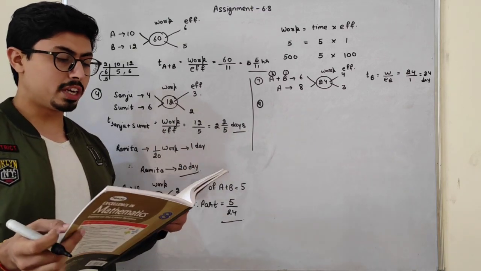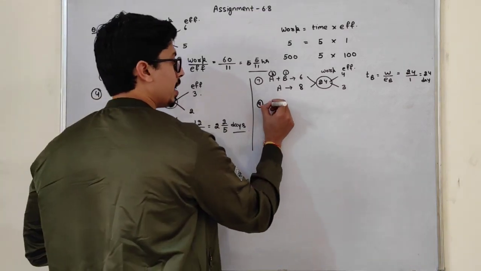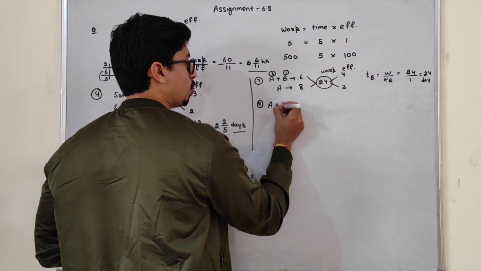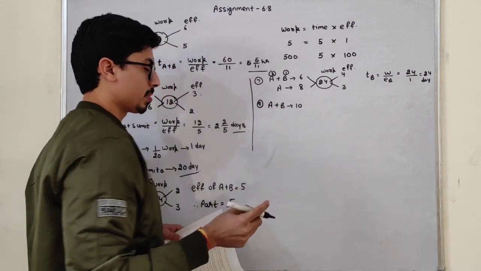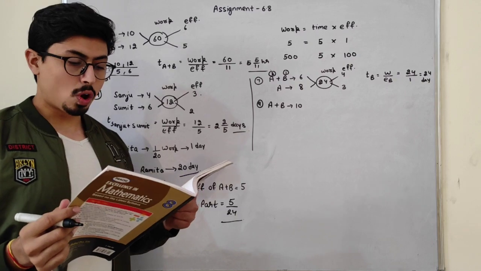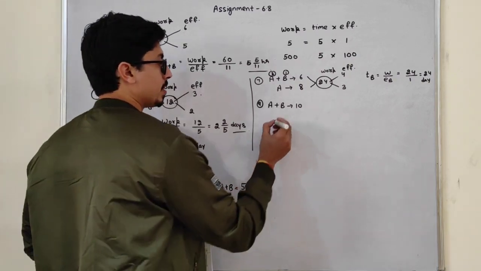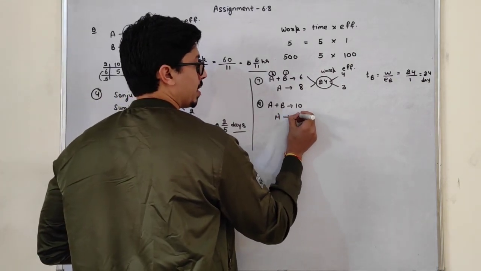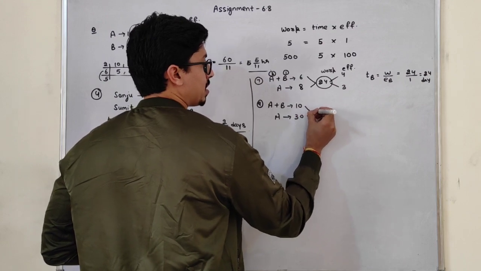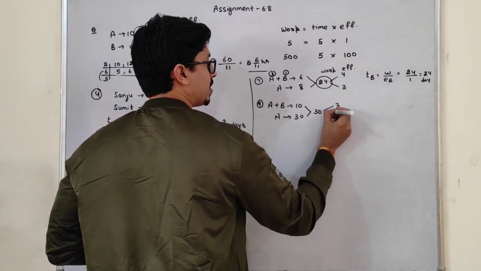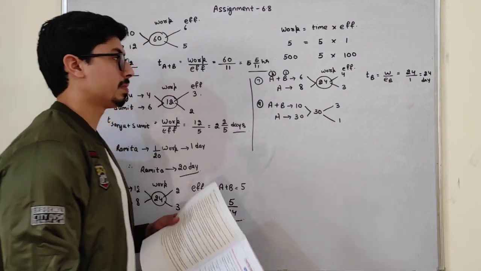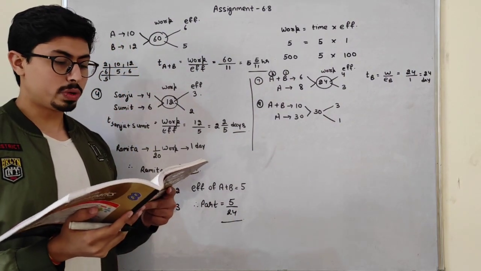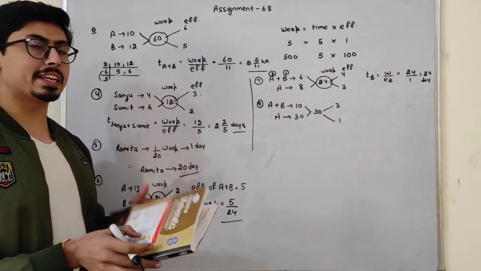A and B can together do a piece of work in 10 days. A alone can finish the work in 30 days. So just take the LCM, that is 30. This will be the efficiency 3 and this will be the efficiency 1. So students, in how many days can B complete the same work?